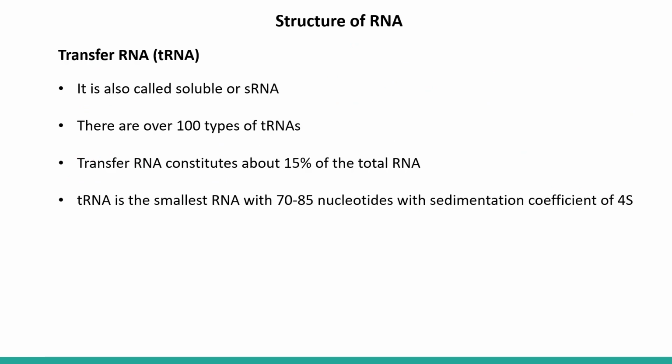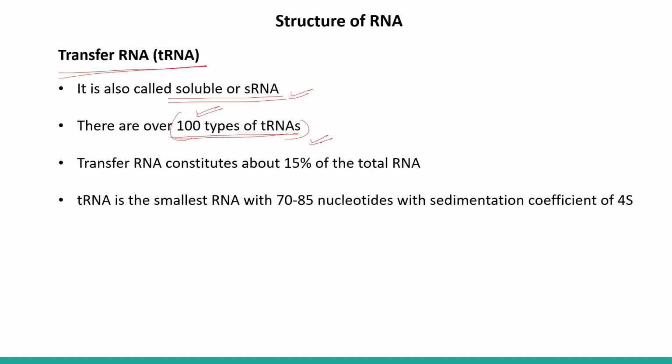The second type of RNA is the transfer RNA. It is also called soluble RNA or sRNA. There are over 100 types of tRNA. We have just seen that rRNA is of 3 to 4 different types, but tRNA is of 100 types.